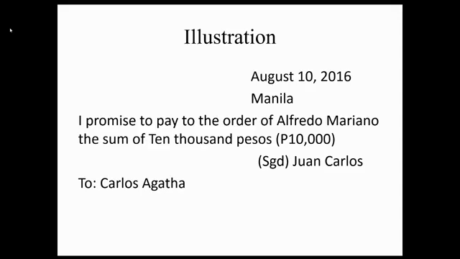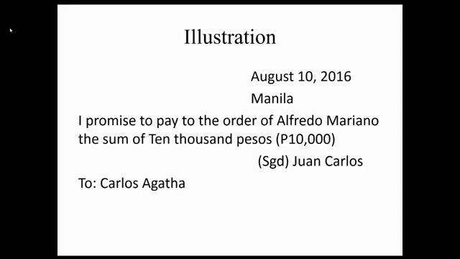Kaya dito, mayroong option si Alfredo Mariano na i-present kay Juan Carlos o kay Carlos Agata. If Alfredo Mariano presents it to Juan Carlos, treat niya to as promissory note. If Alfredo Mariano presents it to Carlos Agata, treat niya to as bill of exchange. Now take note, if Alfredo Mariano presents to Juan Carlos, the liability of Juan Carlos is primary kasi maker siya.